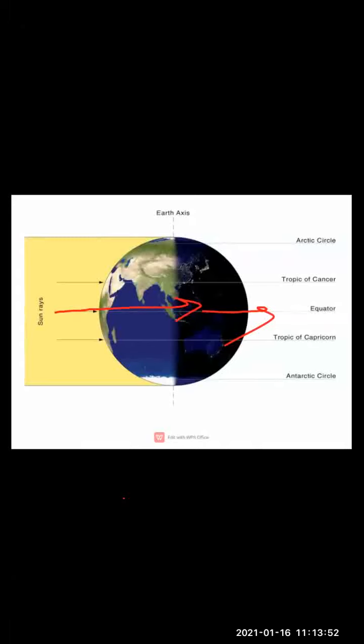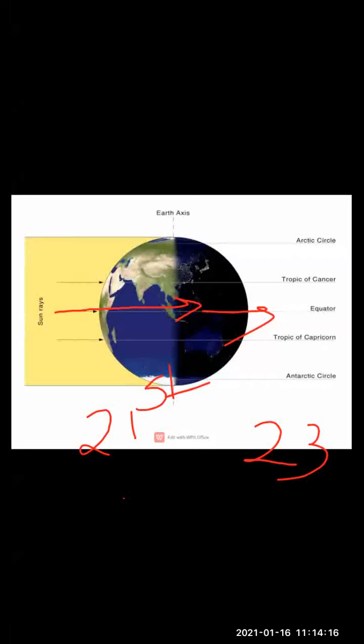This condition occurs on 21st March, children, and on 23rd of September. Clear? On these 2 days, sun rays are falling perpendicular on the equator. Clear? And on these two days, what happens?